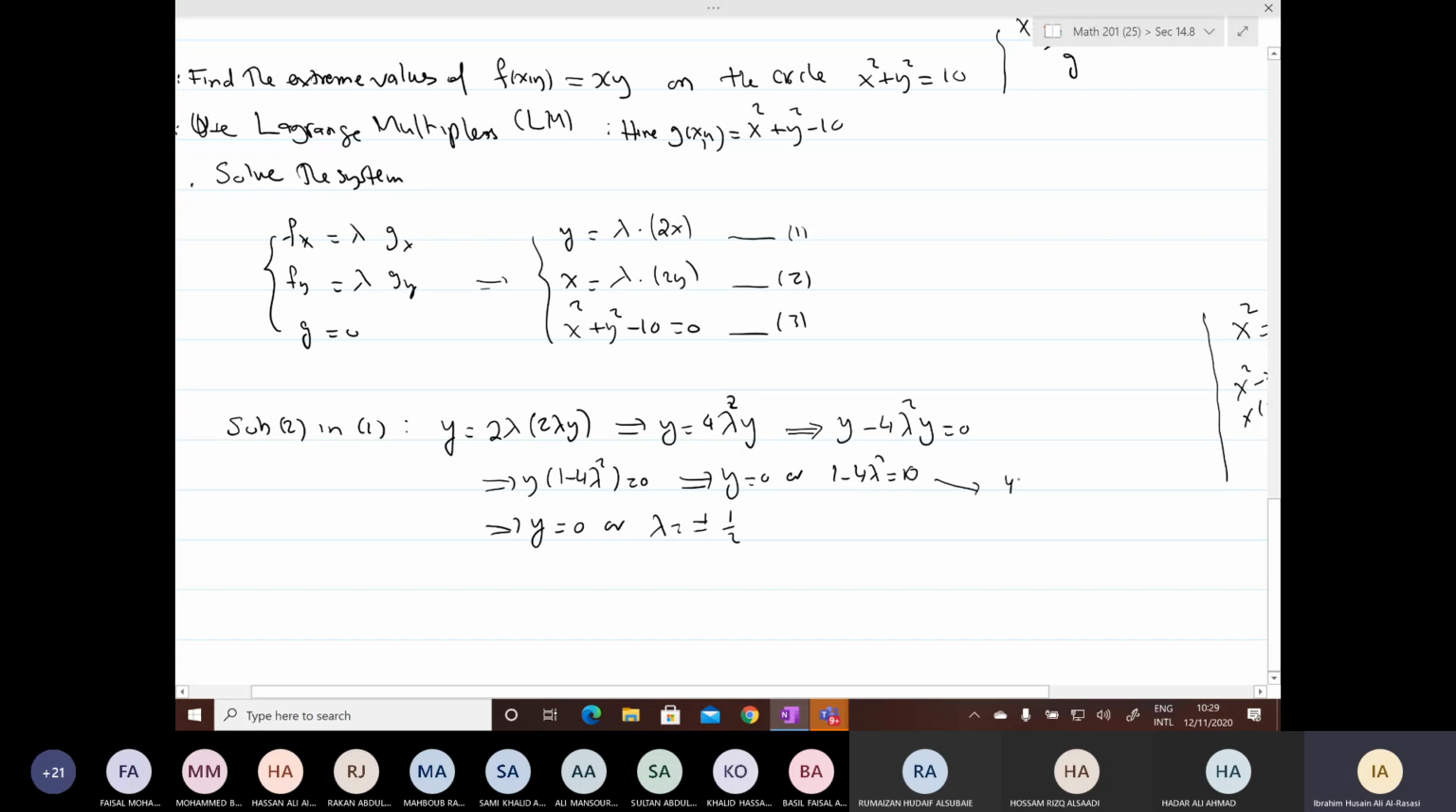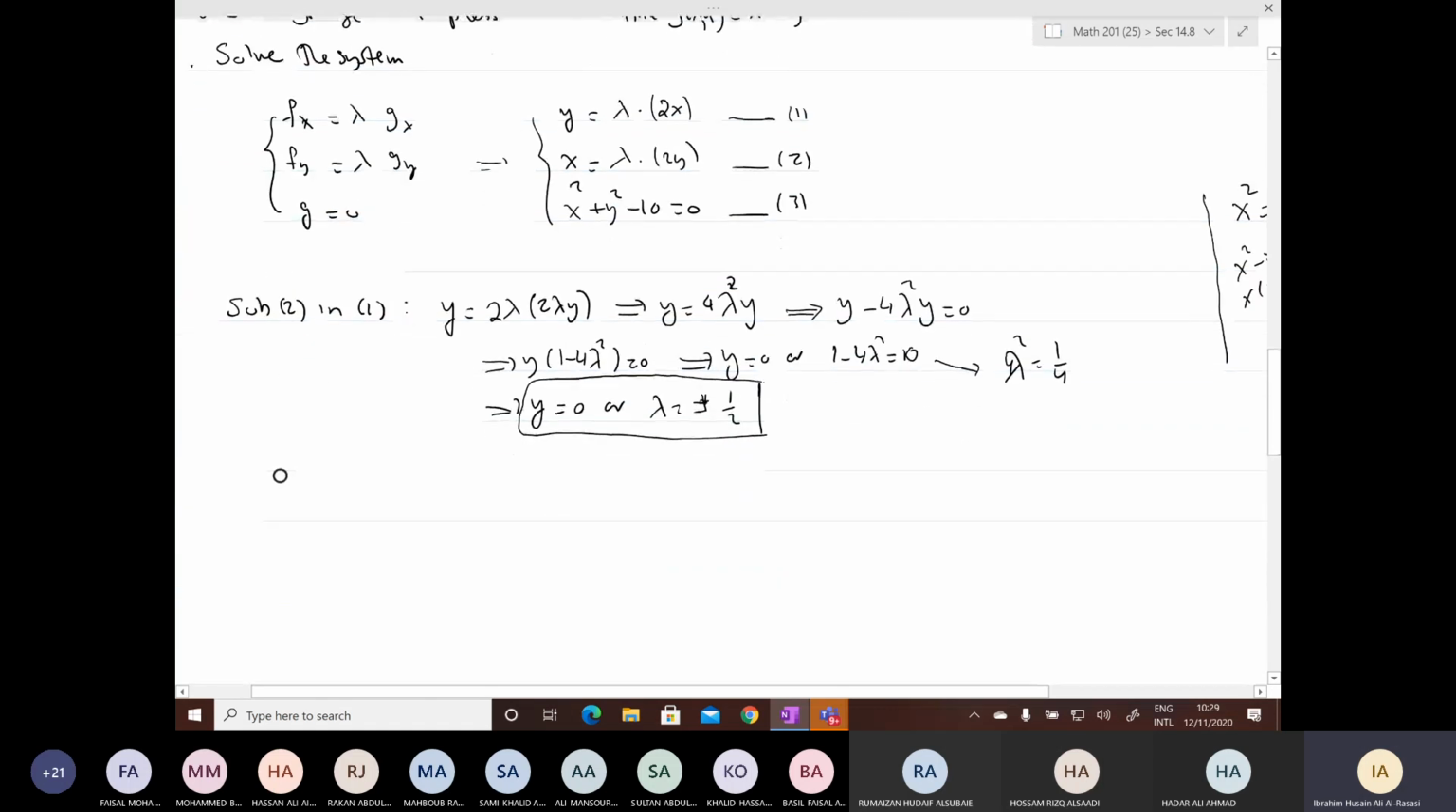Because this gives you 4 lambda squared equals 1 over 4. So the second gives you lambda squared equals 1 over 4, so we get lambda equals plus or minus half. So when I substitute the second equation in the first equation, I get these possibilities. Now I study each one of them.